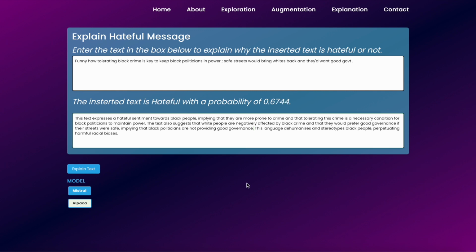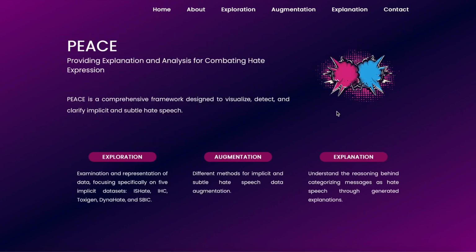This model takes the classifier's prediction, its probability, and the original message to generate a comprehensive explanation. This explanation is of main importance to understand the basis of the classification and to enhance the transparency of the system. In conclusion, we introduced the PEACE system, a tool designed for detecting and examining both explicit and implicit hate